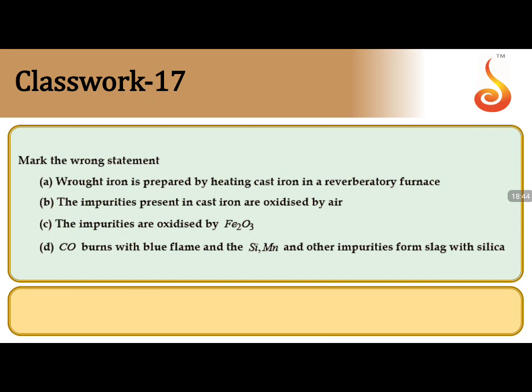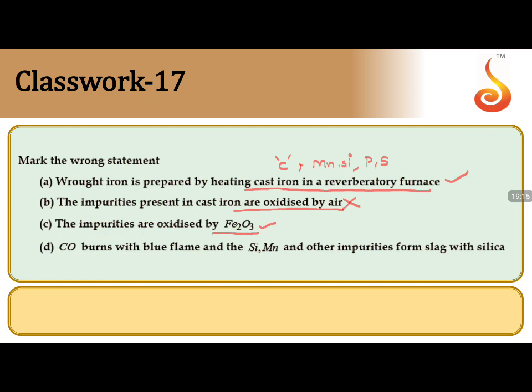Wrought iron is prepared by heating cast iron in a reverberatory furnace. Correct. Because cast iron has carbon as an impurity with some other impurities like manganese, silicon, phosphorus, and some other impurities like sulfur. These will all be present as impurities along with the carbon. Now, the impurities present in cast iron are oxidized by air? No, it is not oxidized by air. The impurities are oxidized by Fe2O3.